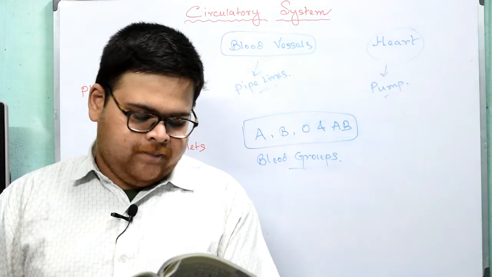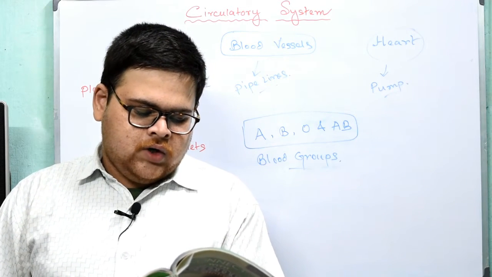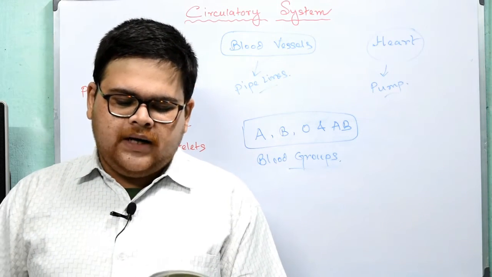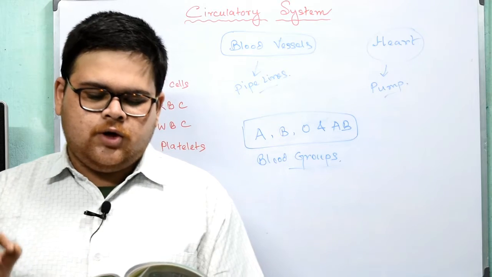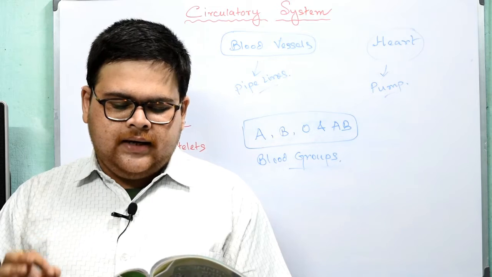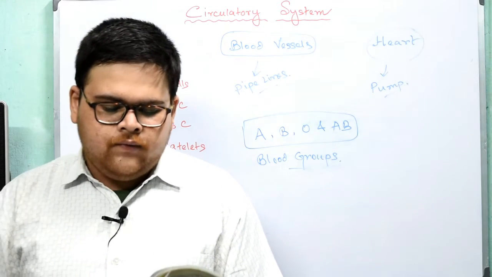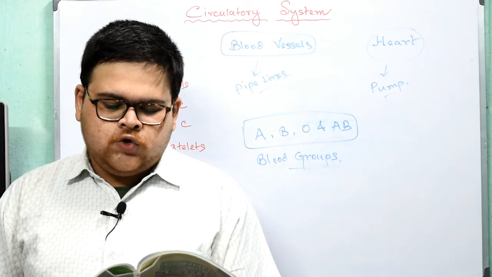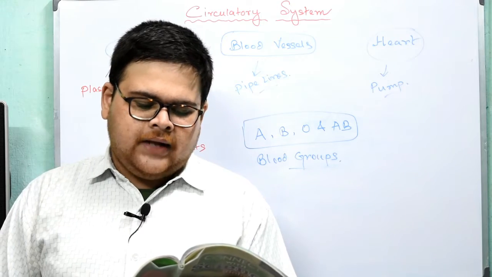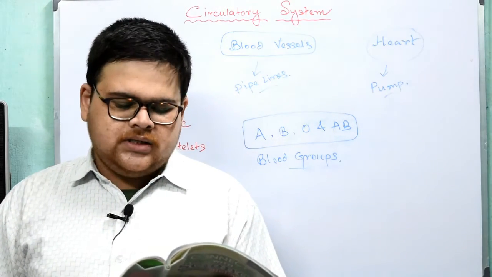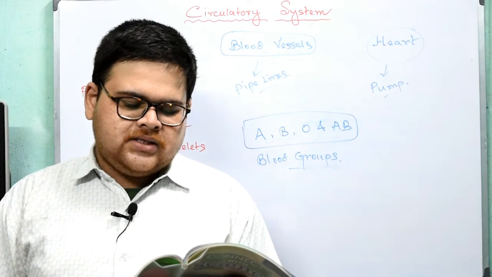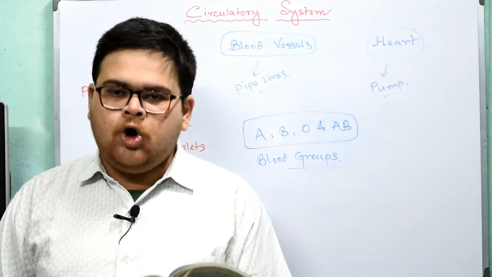So what is the function of blood? The main functions of blood are as follows: transport of oxygen and nutrients to every cell in the body, transport of metabolic waste to excretory organs, for example transport of carbon dioxide from body cells to the lungs, and transporting urea from the liver to the kidney for excretion, transport of various useful enzymes and hormones throughout the body, maintaining a constant body temperature, maintaining the water and salt balance in the body, and the very last point is prevention of infection by destroying disease causing microorganisms and protecting the body against blood loss by clot formation.